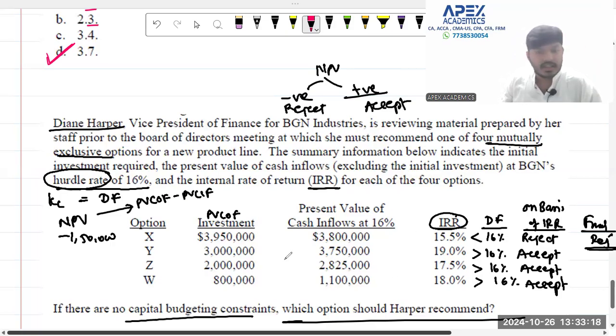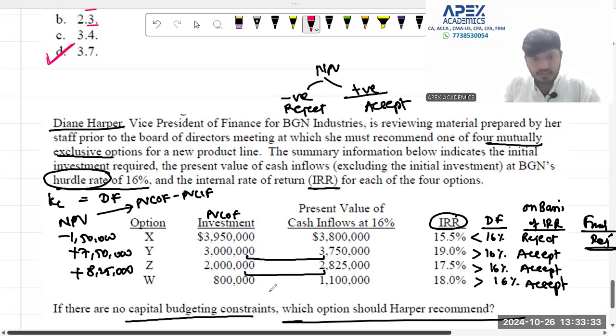Now look at project Y. Project Y, outflow 30 lakhs, inflow 37,50,000. So NPV is plus 7 lakh 50,000. In the second case, 20 lakh, 28 lakh 25,000. So here I can see that the NPV is plus 8 lakh 25,000. And here I can see 8 lakh and 11 lakh. So I can see that plus 3 lakh 10,000 is equal to the NPV.